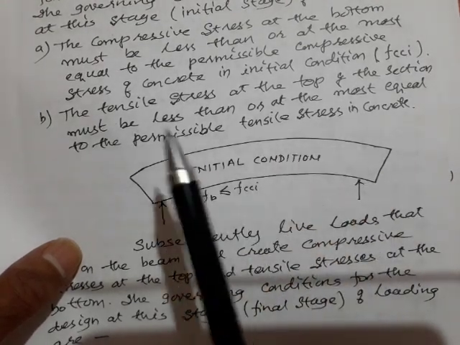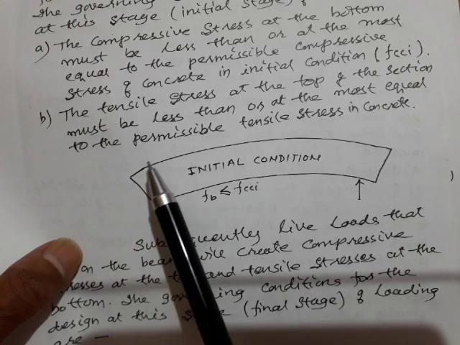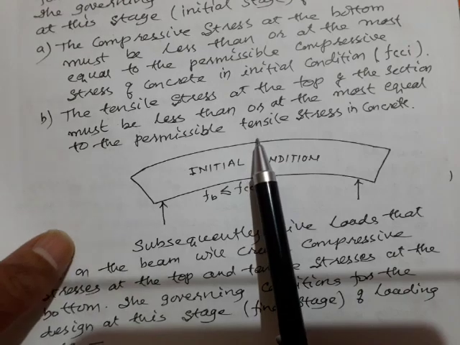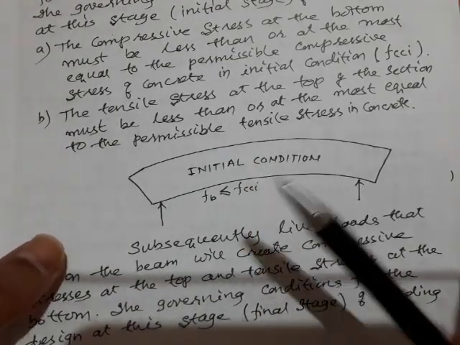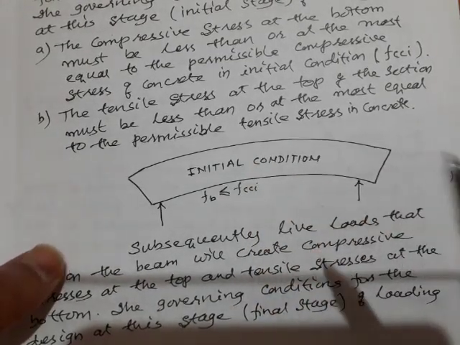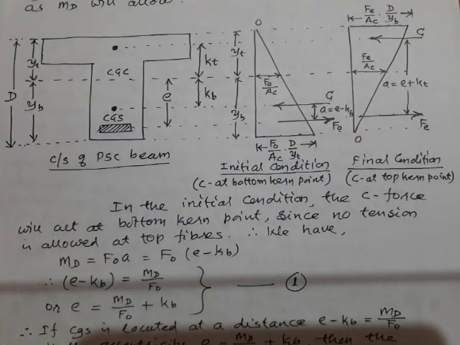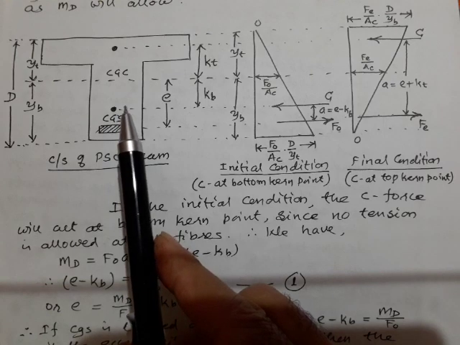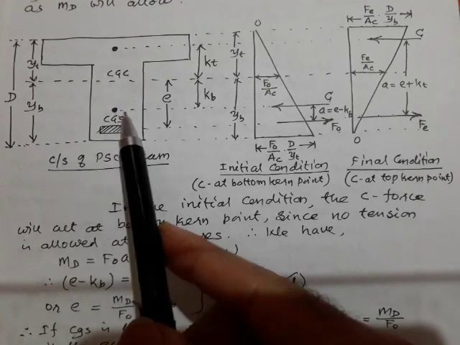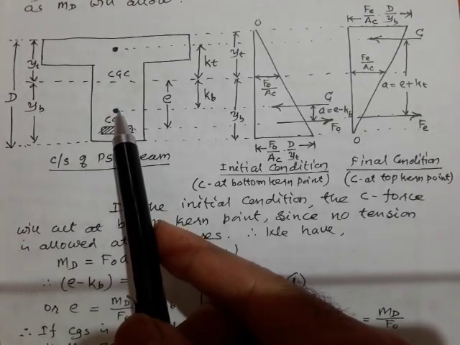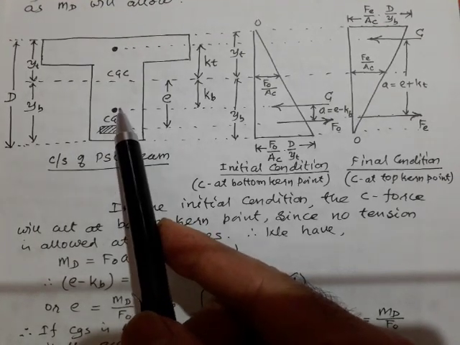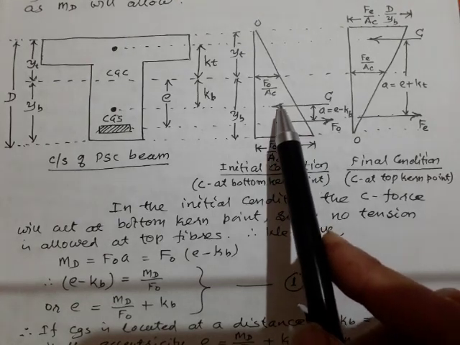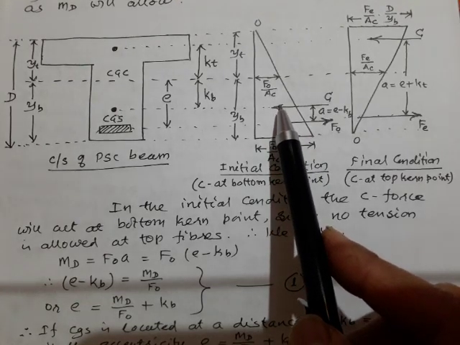Now in the initial condition, the top fiber stress, which is under tension, should be made equal to 0 because I am not allowing any tension. So my C force can act at the maximum at this bottom kern point. I should not allow my C force to act below this point.